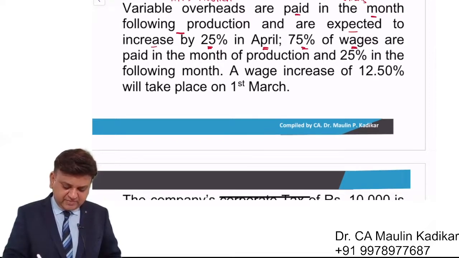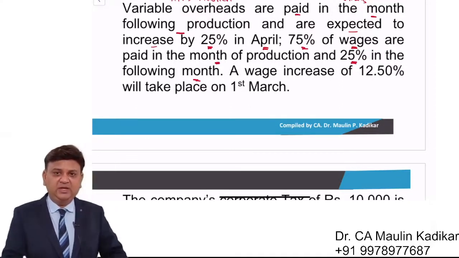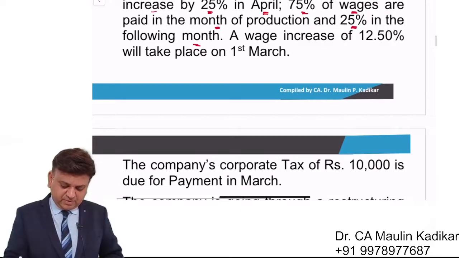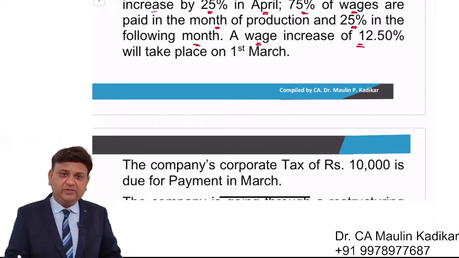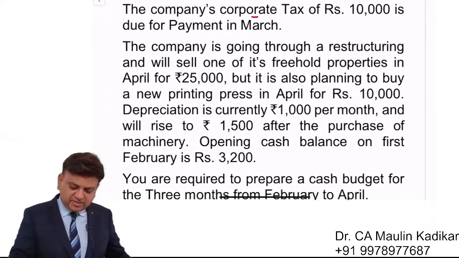75% of the wages are paid in the month of production and 25% in the following month. So all wages are not paid simultaneously. It is paid in two parts: 75% in the same month and 25% in the subsequent month. A wage increase of 12.5% will take place on 1st of March. The company's corporate tax of 10,000 is due for payment in the month of March.